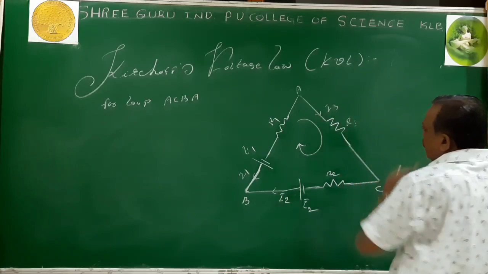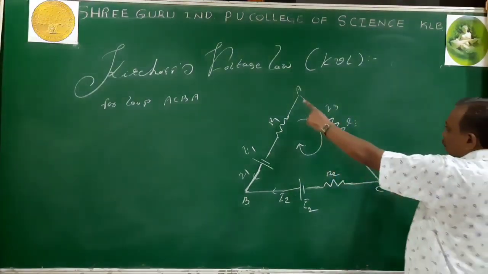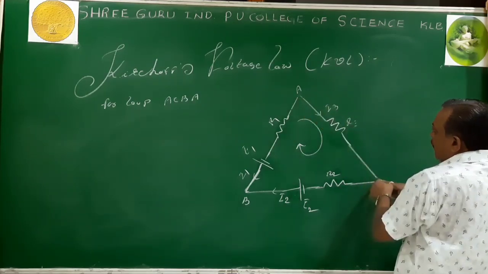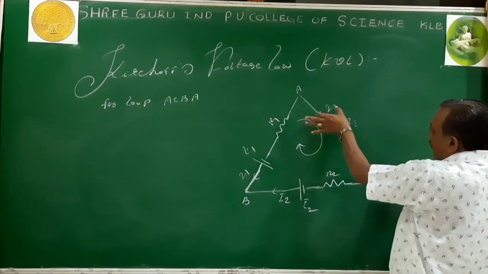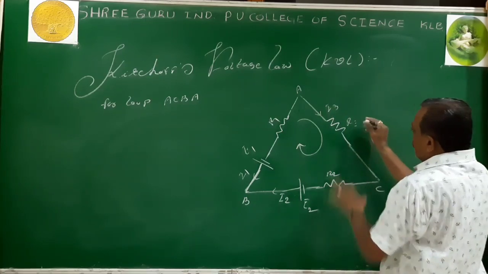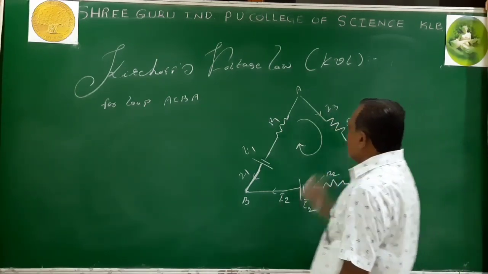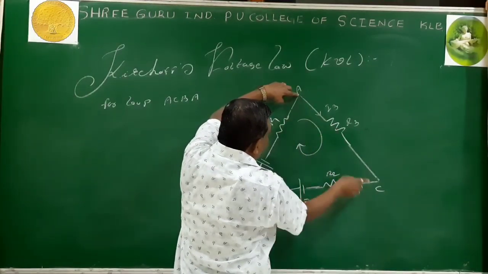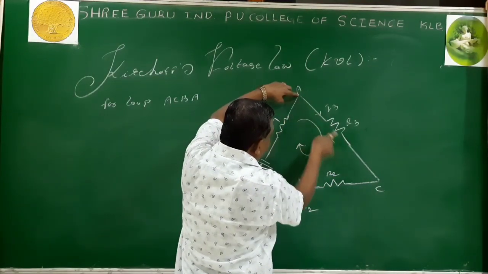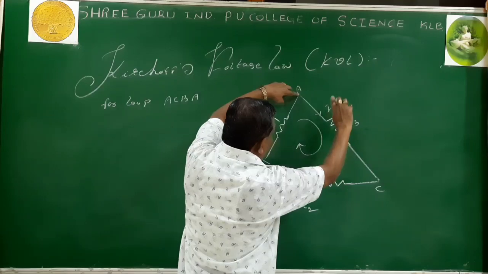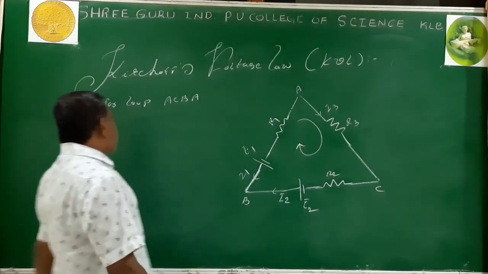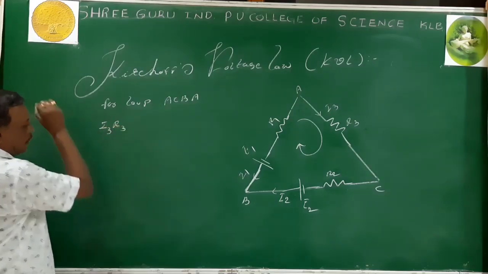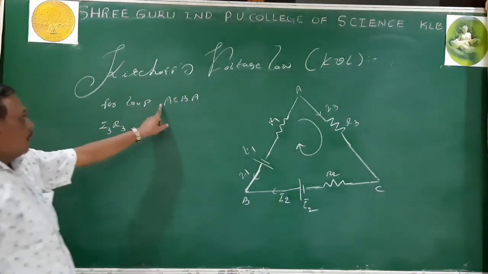Is the current along with me? Yes. The current is along with me, then the IR product is taken as positive. I3 R3 is positive. Then A to C is over.